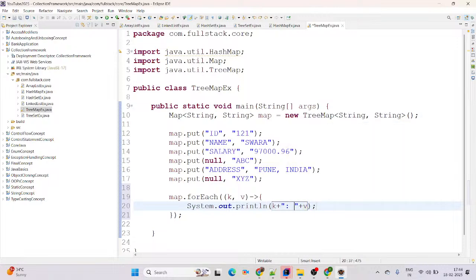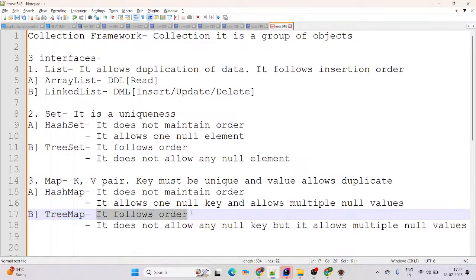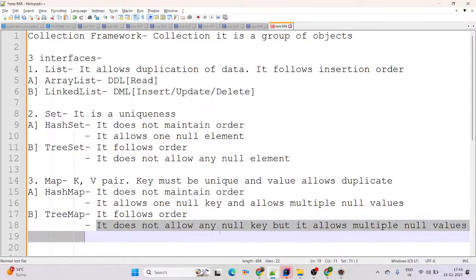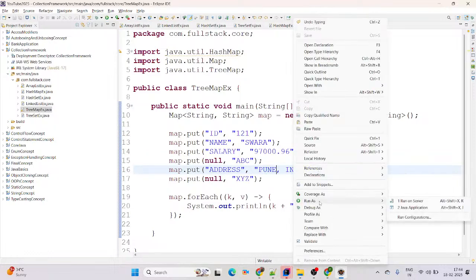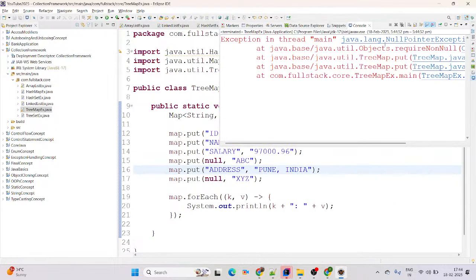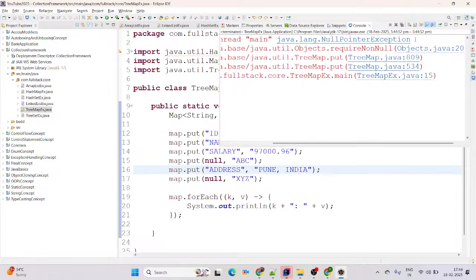Use colon separated. Now what happened here? TreeMap means it follows the order. Which order? On the basis of key, and it does not allow any null key. See, this point is very important for us. TreeMap does not allow any null key, but it allows multiple null values. Here we are adding a null key, so definitely it will give us a null pointer exception. See one screen. Run as Java application. Which exception did we get here? Null pointer exception. Perfect.